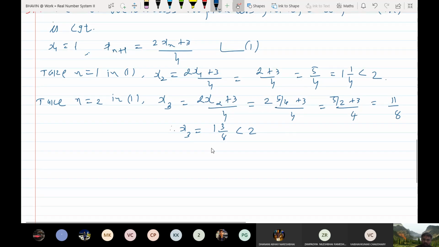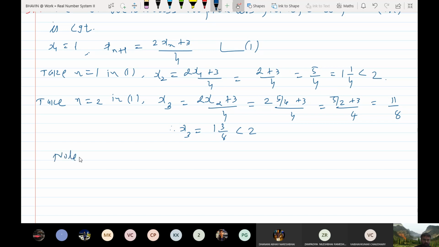So every time xn is also increasing by looking at pattern of x1, x2 and x3. See, x1 is 1, then x2 is 1 and 1 by 4, which is bigger than 1. x3 is 1 and 3 by 8. So if you multiply by 2 here, 2 upon 8 is smaller than 3 by 8, so x2 is less than x3.